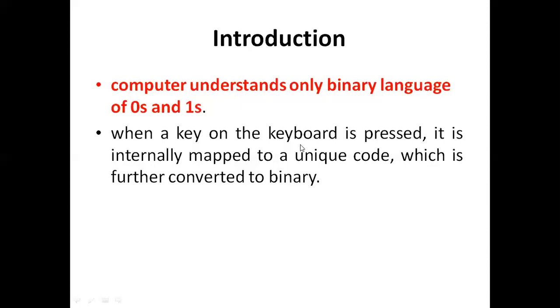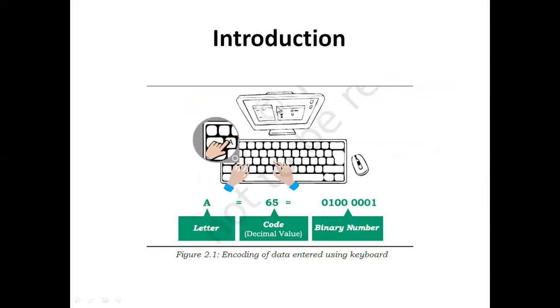See the example here: the user types a, which has the unique code 65. That 65 is converted into a binary number, and the computer understands that binary number.